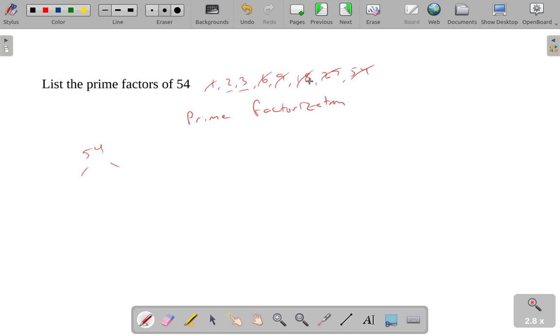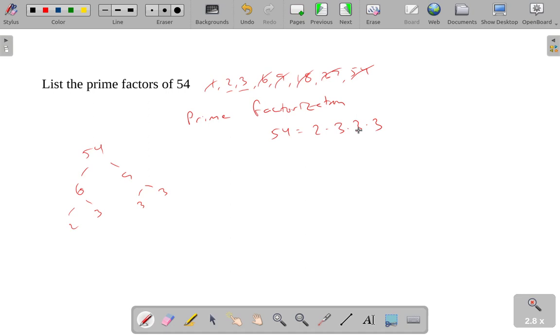These are the only things that are going to be multiplied together, but there's going to be repeats. So what I'm going to do is look at one of these. Let's see, what was it? 6 times 9? Yeah, 54 is 6 times 9. I'm doing what's called a factor tree. So 54 is 6 times 9. I can break each of these down until I get to just prime numbers. And so I ended up with 1 factor of 2 and 3 factors of 3. So 54 is 2 times 3 times 3 times 3. The only prime factors of it are 2 and 3. You can see its prime factorization consists of 3 different 3's in there.